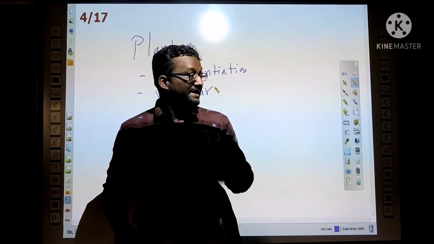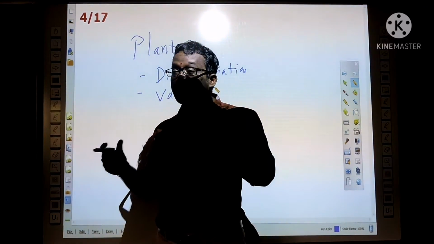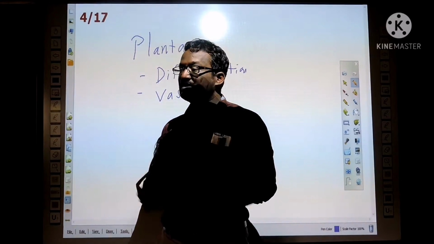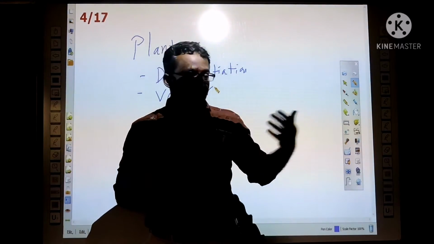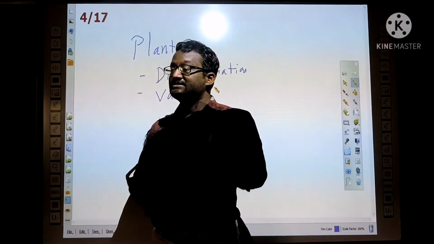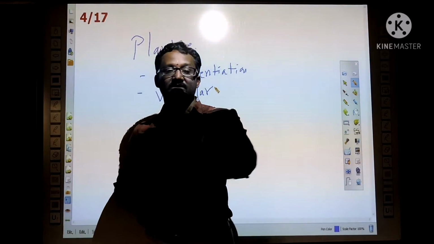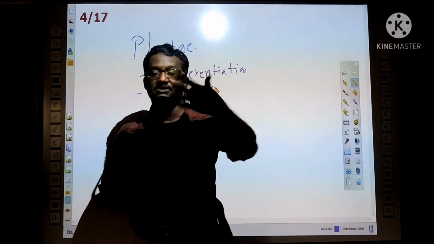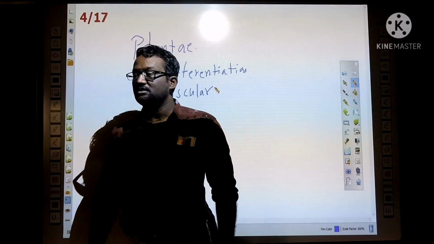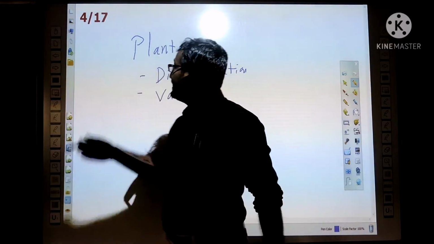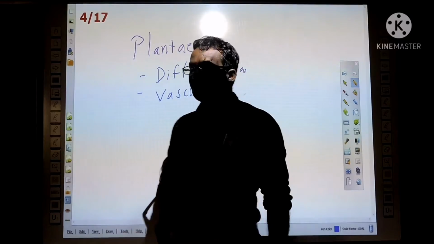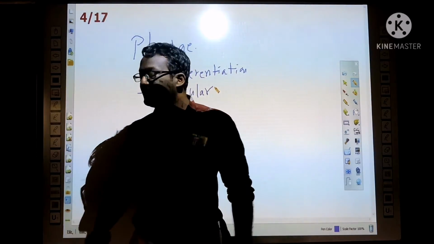And based on the reproductive organs like a flower, some plants do not have the flowers, some have the flowers. And some plants have the seeds inside fruit, some plants have the seeds outside the fruit. So based on these characters, we can classify the plants into various groups. So let us see that.